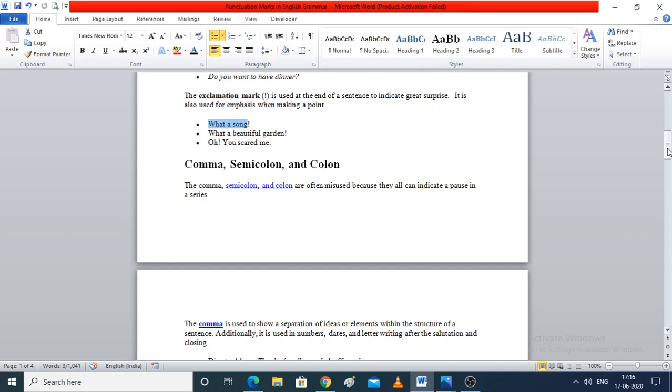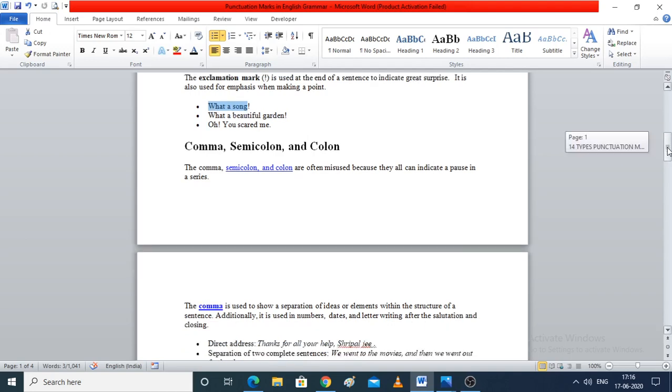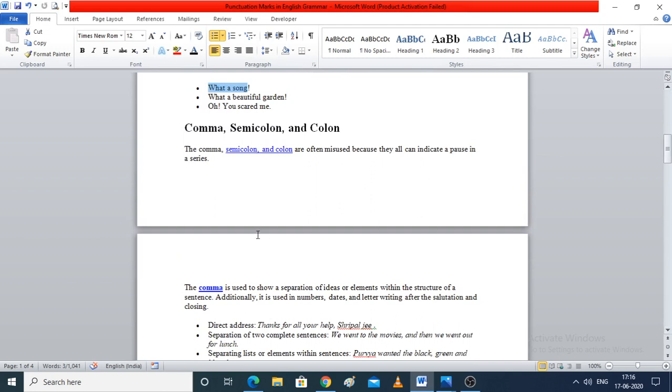Fine. Now, next we come to the comma, the semicolon and the colon. They are often misused because they all can indicate a pause, which means we use a comma, a semicolon and a colon to show a pause in a sentence.